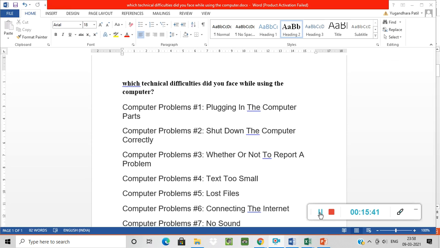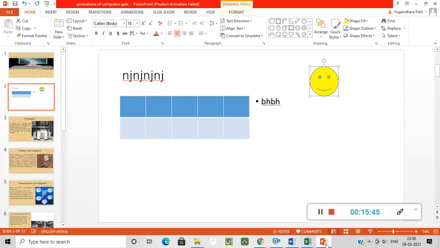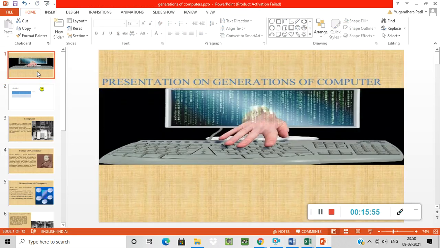Okay, so if you have a computer at your home, then you can make a good presentation as a documentary. Okay, like this PPT. Okay, insert some slides, at least make 5 slides, and insert pictures from the internet. Okay, then type the information. The information is already there in your textbook also. If you don't have a textbook, then you can go through the internet. Okay, download the images from the internet.